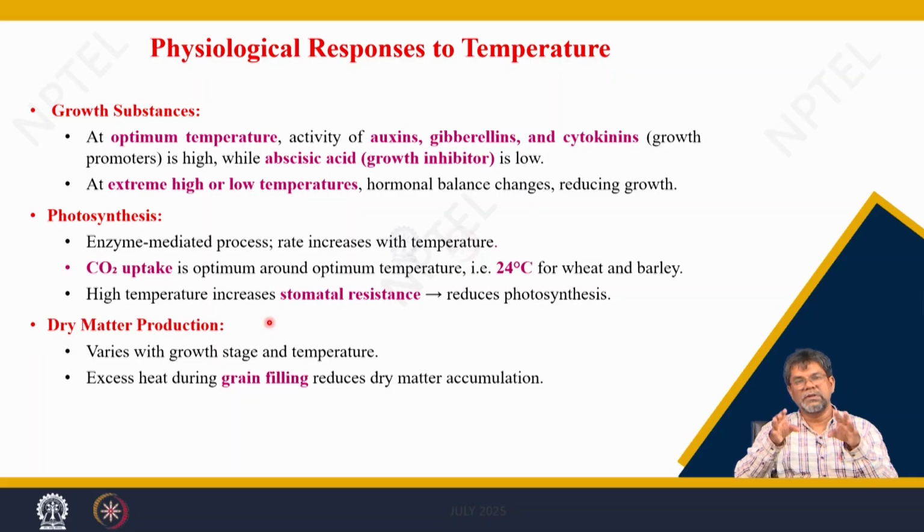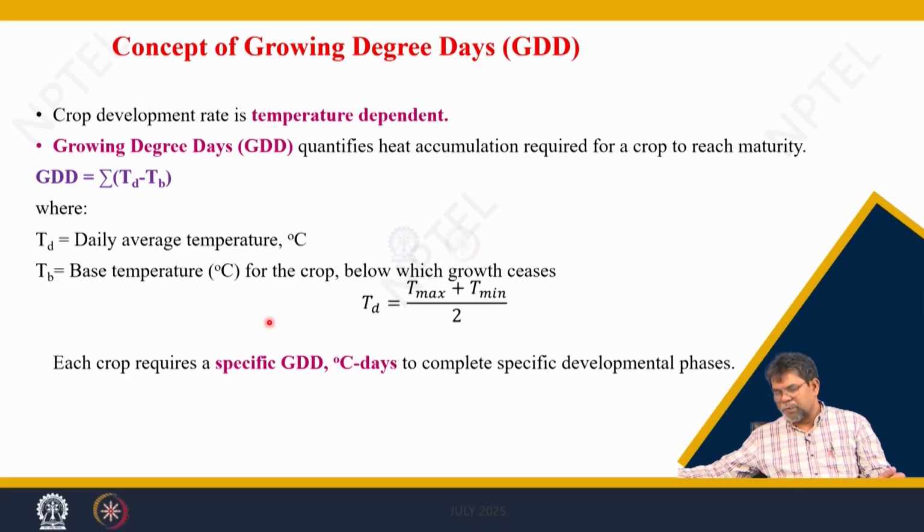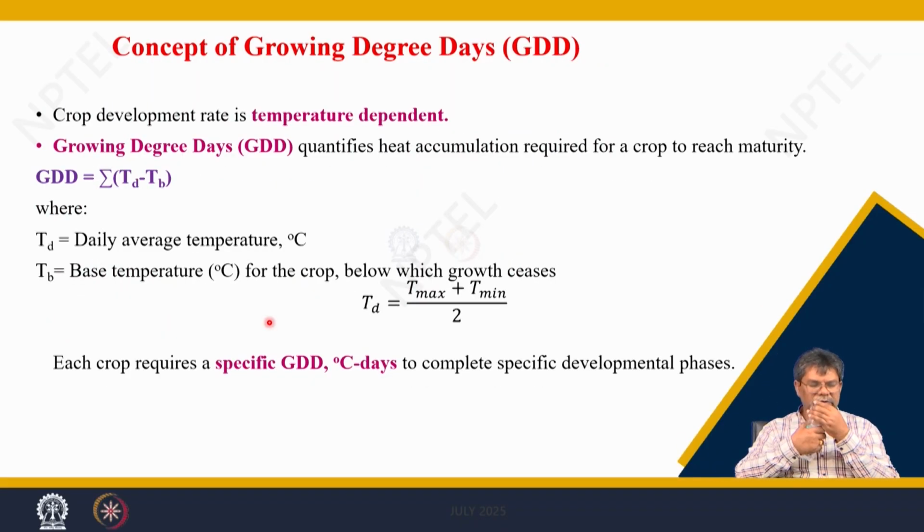So we have to look at other management options, how we can modify the microclimate so that the crop does not suffer from temperature stress, or we can change the crop planning. For example, adjustment of the planting window or sowing window, or field-level management, so that you can nullify the adverse effect of temperature stress. So, how is temperature used, particularly for simulations?